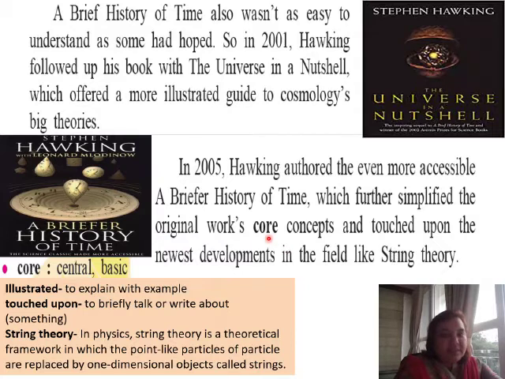Core concepts, the basic concepts which he explained in the previous book, he explained in a simpler form in A Briefer History of Time. And in this book, he also touched upon, meaning he briefly talked about, the newest developments in the field of string theory. String theory in physics is a theoretical framework in which point-like particles are replaced by one-dimensional objects called strings. So he talked about string theory also in this.